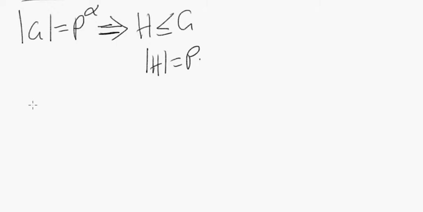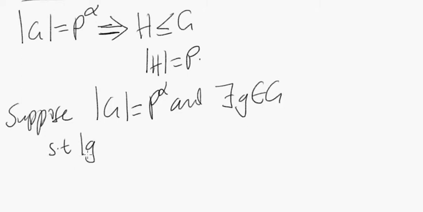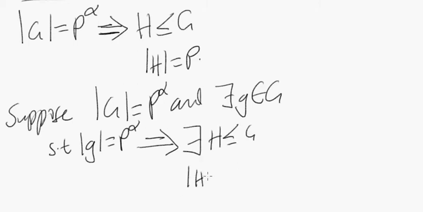At least can we know this: suppose the order of G equals p to the alpha, and there exists some little g in G such that there exists an element of order p to the alpha. Suppose these are true. At least from here, can we conclude? Does that imply that there exists some subgroup H of G such that the order of H equals p?